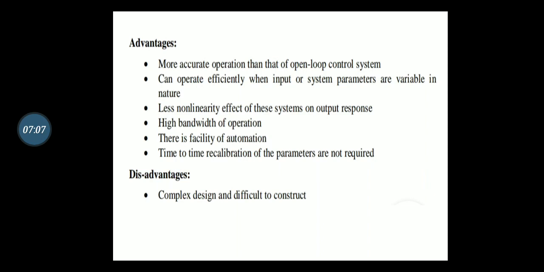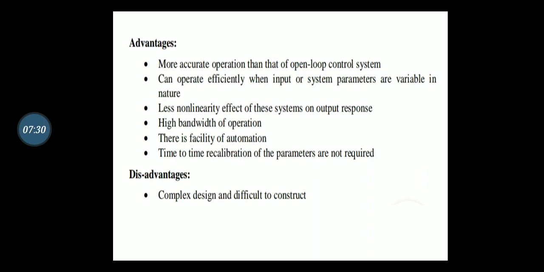Obviously, the output response is continuously varying, so it needs automation. The output response can be fed back to the input so that it can be compared with the input signal, and in that case automation is required. Time to time calibration of the parameters is not required.